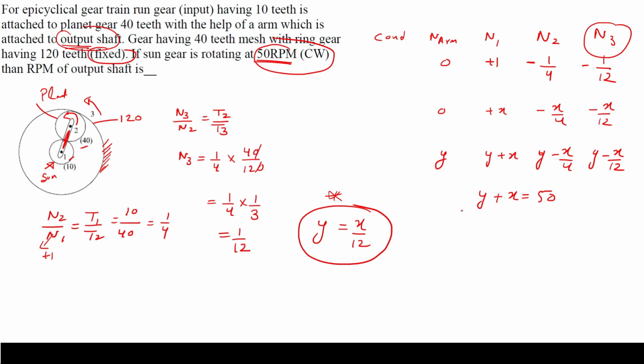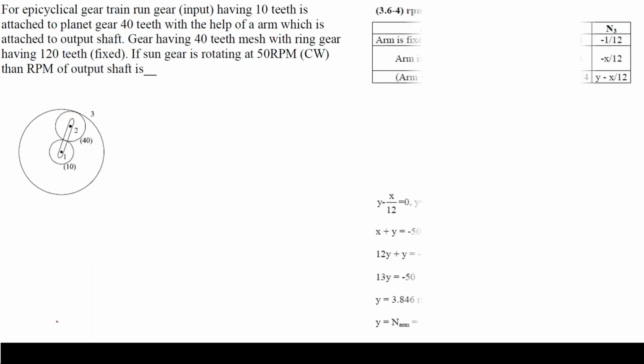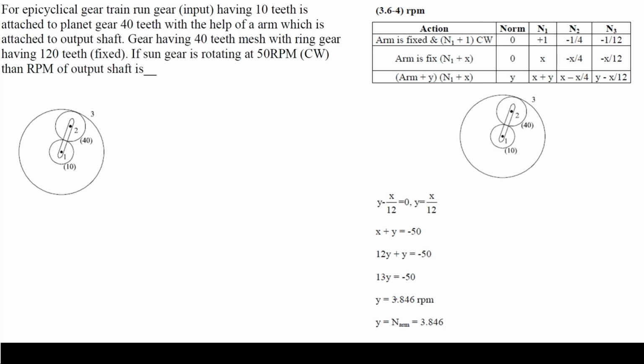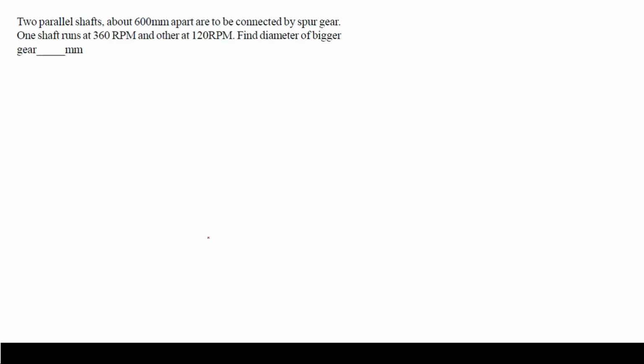When I put the value of this y in this form, or simply I can put the value of x in terms of y, so y plus x is equal to 12 y, equal to 50. From here I can calculate the value of y. So let's confirm so that there is not any mistake. Here you can see 13y equals 50, and you can see the solution 3.846, exactly 1/4, 1/12. Okay, so now let's see the next question.